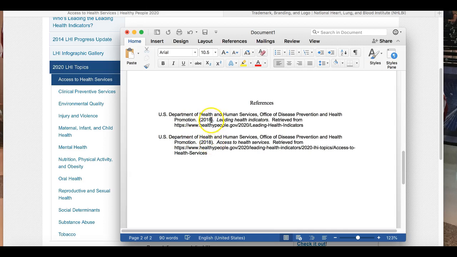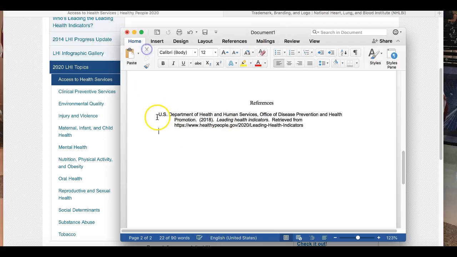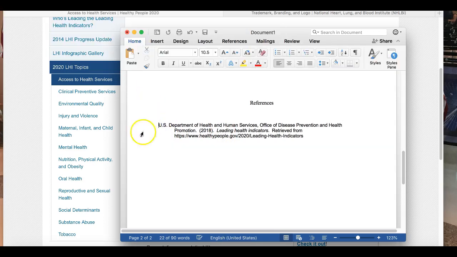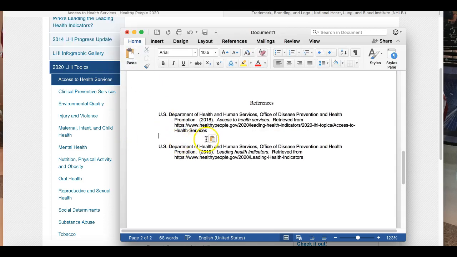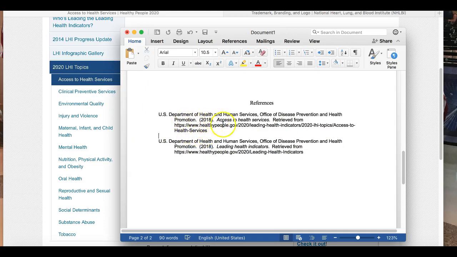So the leading health indicators, first of all, this is not in alphabetical order, and my reference list always has to be in alphabetical order. So I'm going to move this up here because that's the one that needs to go first. Okay, and then so this one, the access to health services, because it's first in my reference list, that's going to be A, and then this one's going to be B, the leading health indicators.